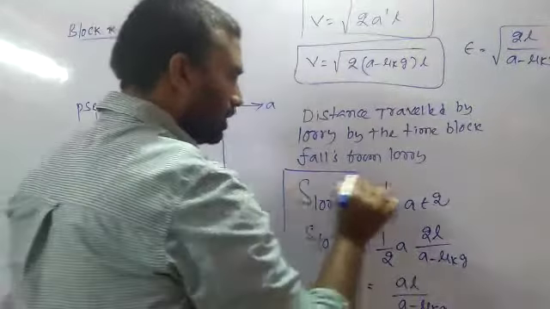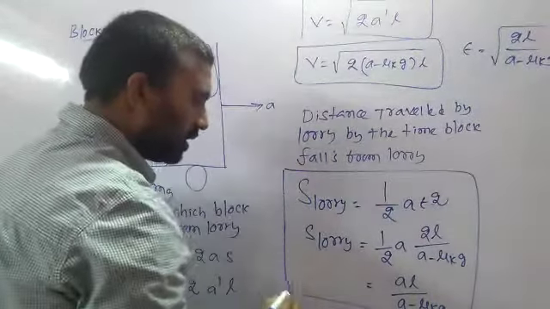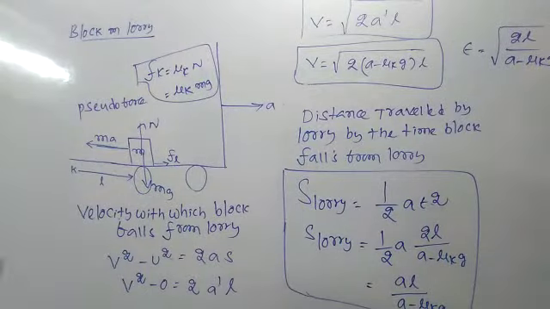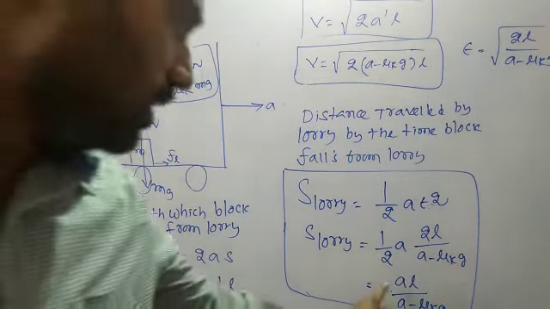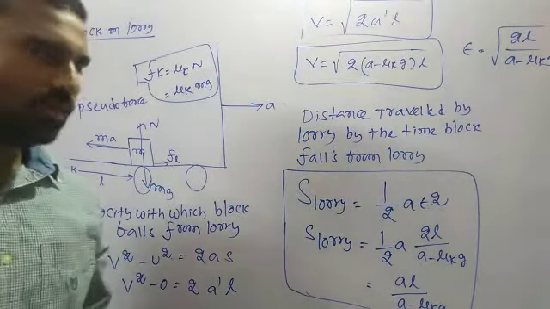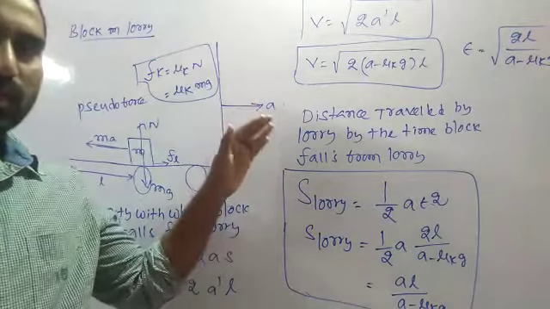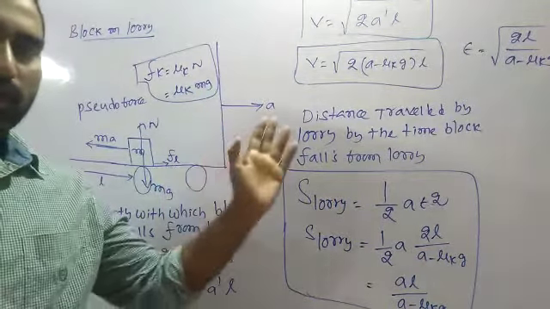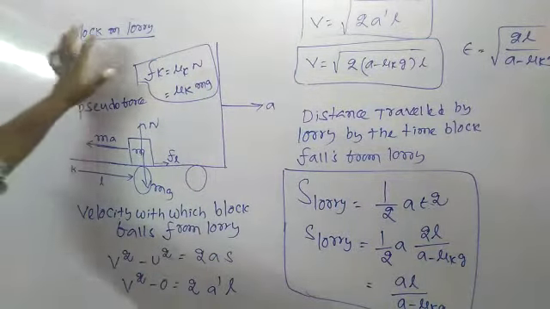Okay, that is the distance traveled by the lorry. The distance traveled by the lorry by the time the block falls from the lorry is a into L by a minus mu k into g. Okay, actually write these notes in your book, topic by topic. This is the concept of block on lorry.